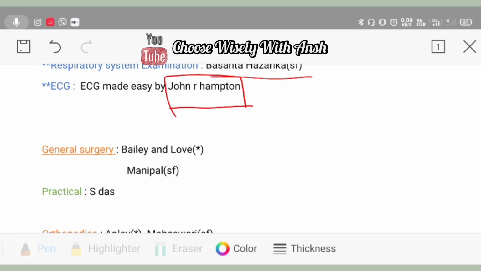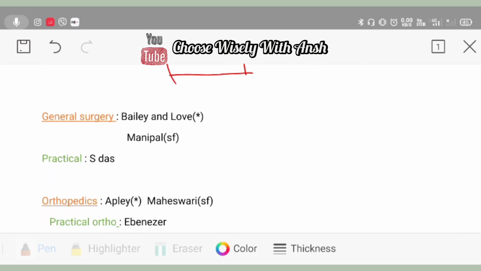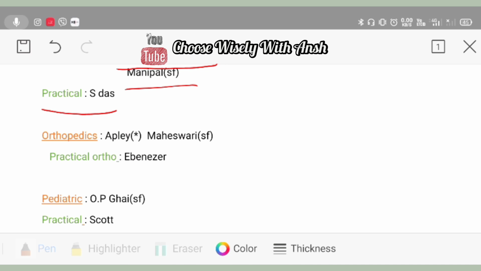For general surgery, we all know that the standard textbook is Bailey and Love. But again, this is a precise book, very scientific English and not student friendly. So if you want to go with a student friendly version, you can take Manipal. For practical, you can go with Esdas. Orthopedics, again, the standard book is Apley. If you want a student friendly version, then comes Maheshwari. For practical ortho, you can go with Ebenezer.